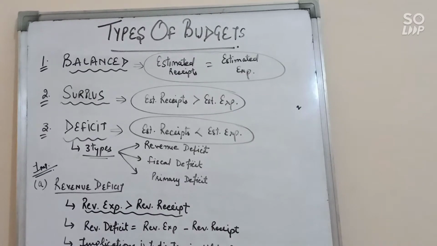Today I will be discussing types of budgets. So under government budget we have three types: balanced budget, surplus budget and deficit budget.